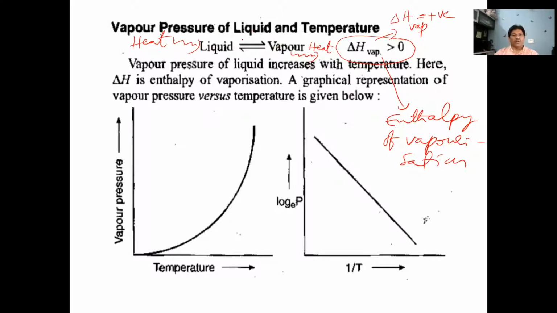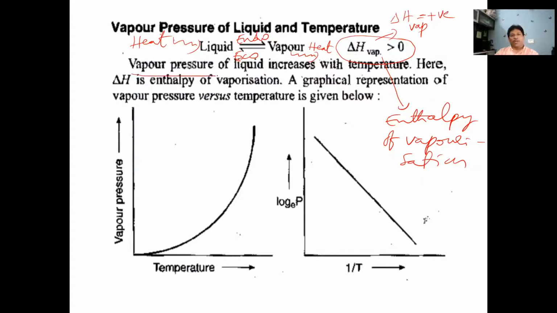And vapor to liquid, condensation, is exothermic, which is associated with delta H negative. Delta H will be negative for an exothermic process and positive for an endothermic process. Keep that point in mind.